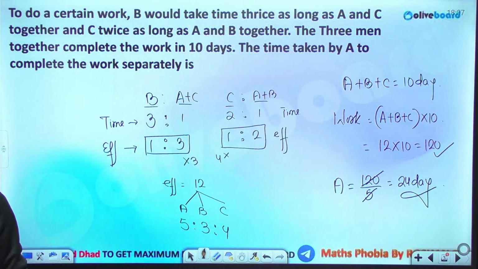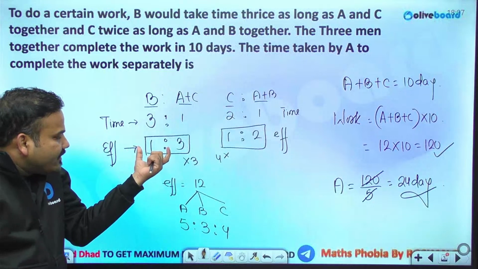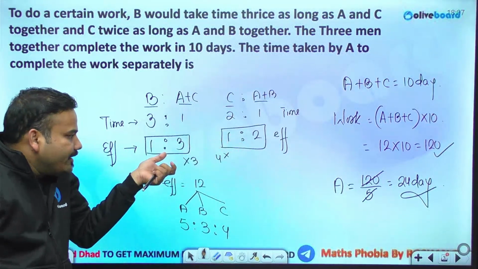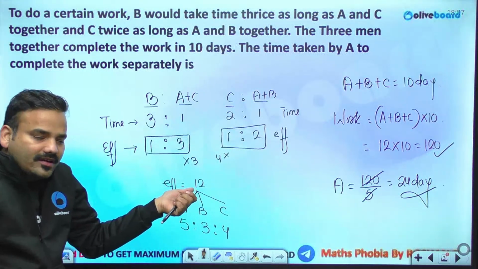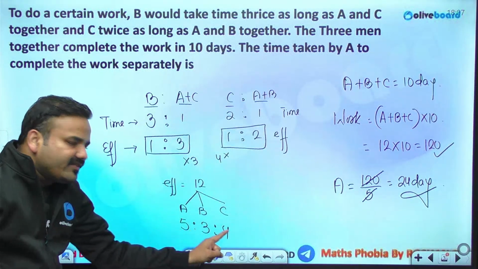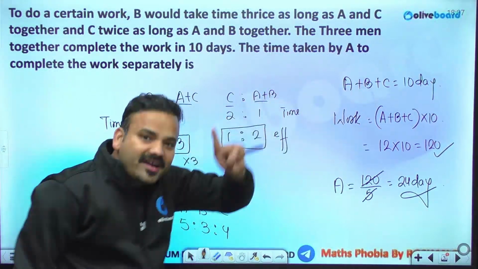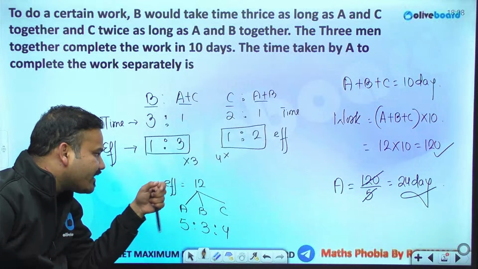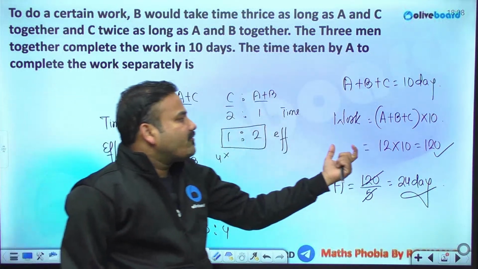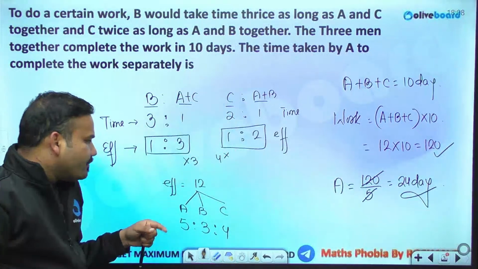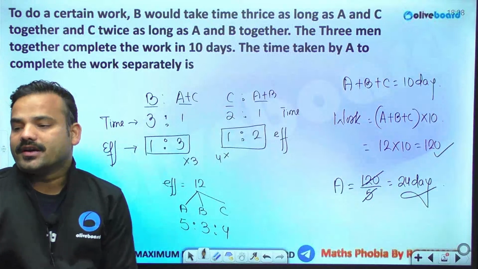Clear? So what we have done is made the efficiency part equal. For ABC, the efficiency was 4, here it was 3, so we made it equal. The efficiency of ABC is 12. The moment I made the efficiencies equal, the individual efficiencies of ABC became 5, 3 and 4. Together they can perform the entire work in 10 days. If in one day their efficiency is 12, in 10 days they will perform 120 work. So B will do it in 120 by 3, that is 40 days, and C will do it in 120 by 4, that is 30 days. Next question.